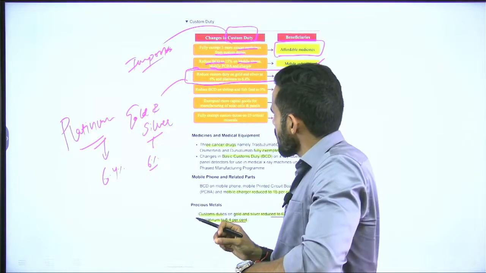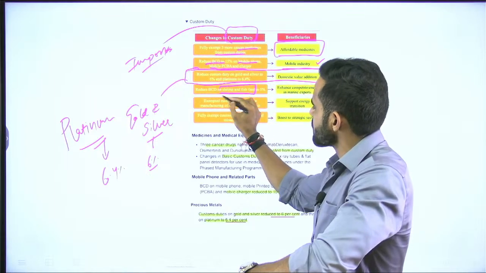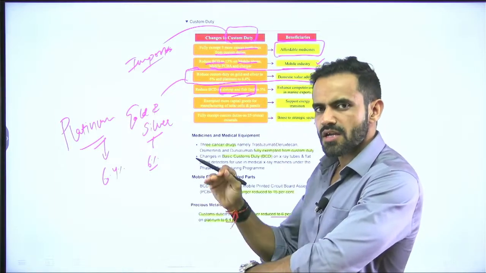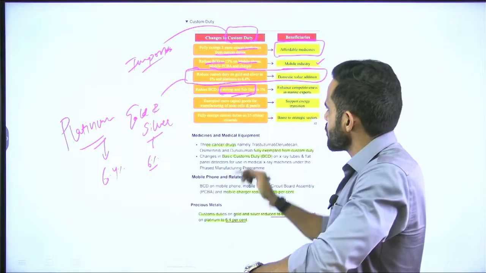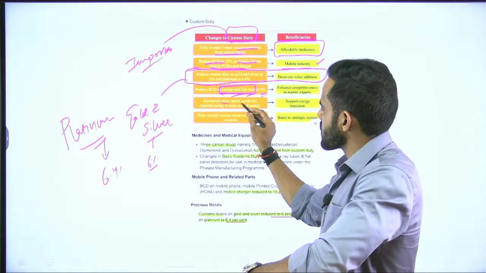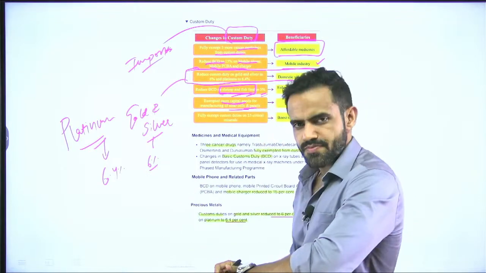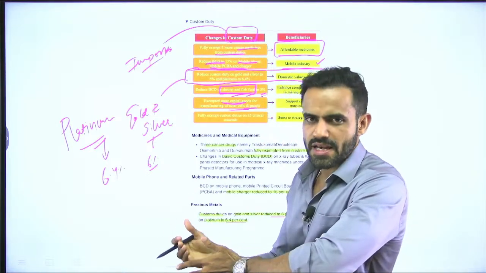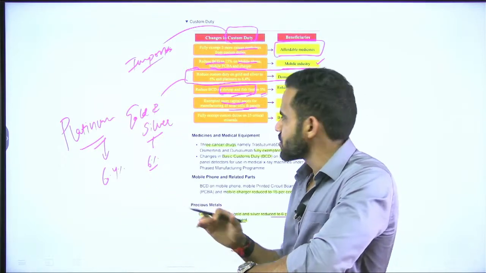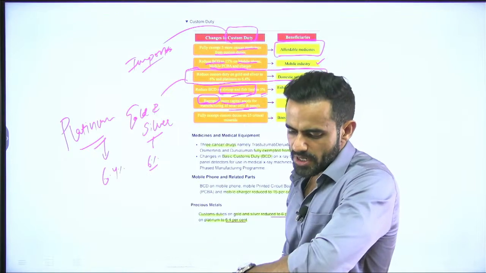Yes. Apart from that, on shrimp and fish feed, that means the food of shrimp and fish, on that the government has reduced the basic custom duty to 5%. Apart from that, if there are capital goods which are imported for the manufacturing of solar cell and panels, government has reduced or exempted the custom duty on those capital goods.